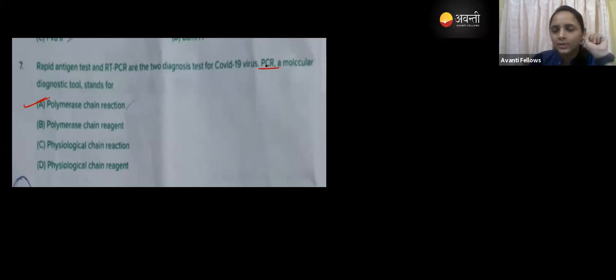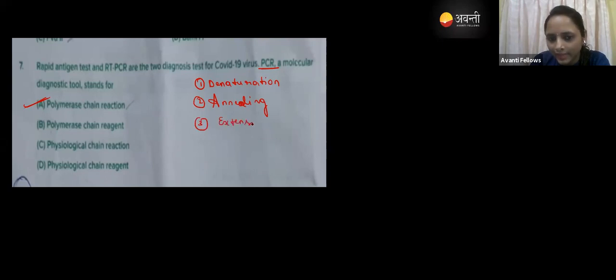Now tell me, guys. Here in the PCR we have 3 steps, right? The first one is denaturation, the second was annealing, and the third one was extension, right? Can you tell me, guys, at which temperature each of these processes takes place? At what temperature does denaturation take place? Fast.